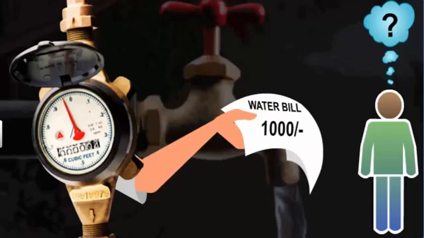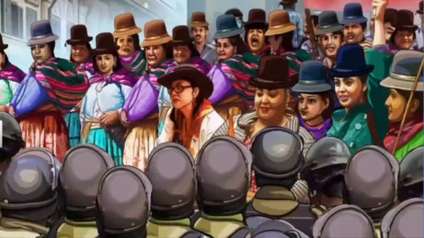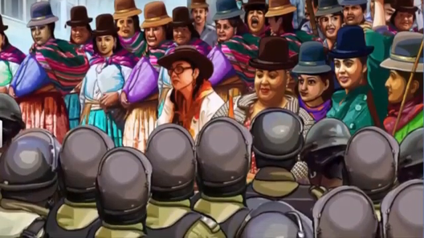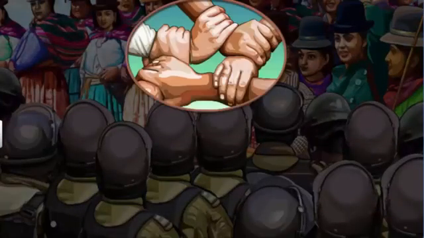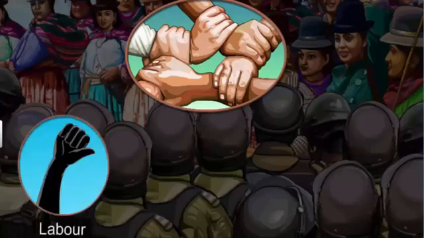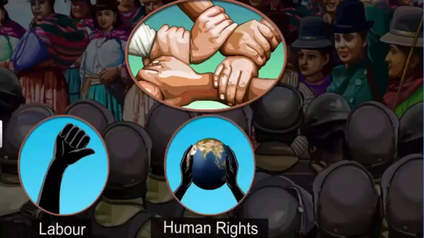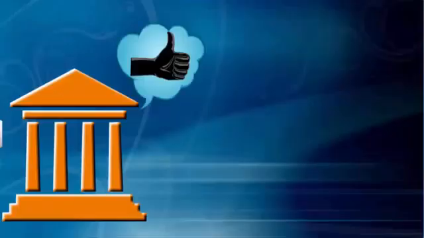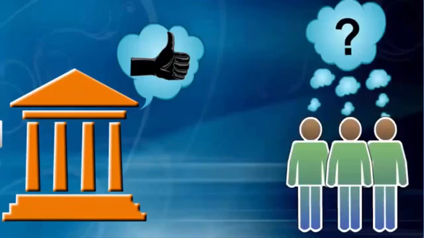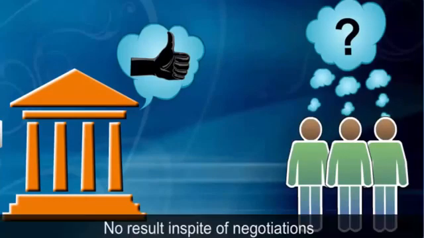People started to receive monthly water bills of 1,000 in a country where the average income is about 5,000 a month. This movement successfully organized a 4-day general strike in the city. Mass-scale protests by the people started in the country, and a new alliance of labor, human rights and community leaders was formed in January 2000. The government agreed to negotiate, and the strike was called off, but nothing happened.